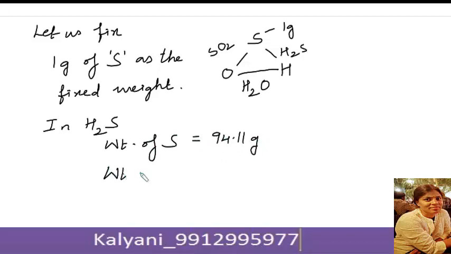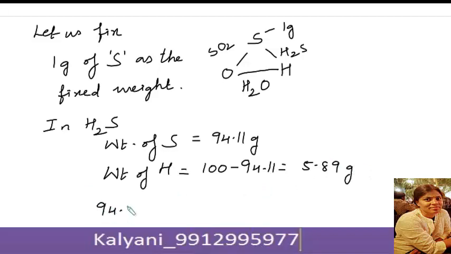Weight of hydrogen is 100 minus 94.11, which is 5.89 grams. Therefore, 94.11 gram of sulfur requires 5.89 grams of hydrogen to form hydrogen sulfide.